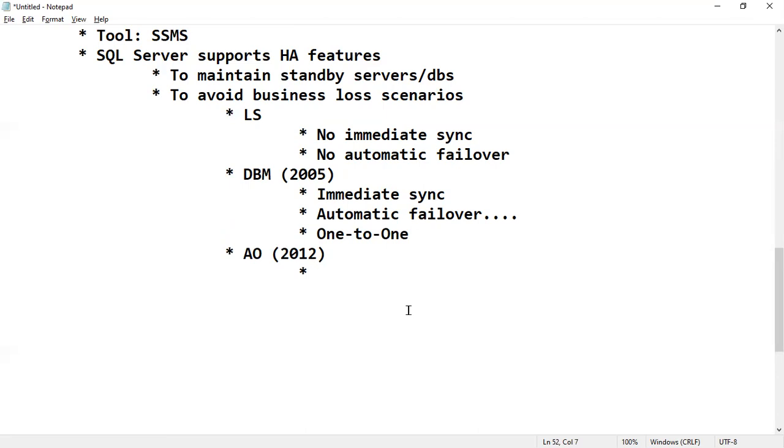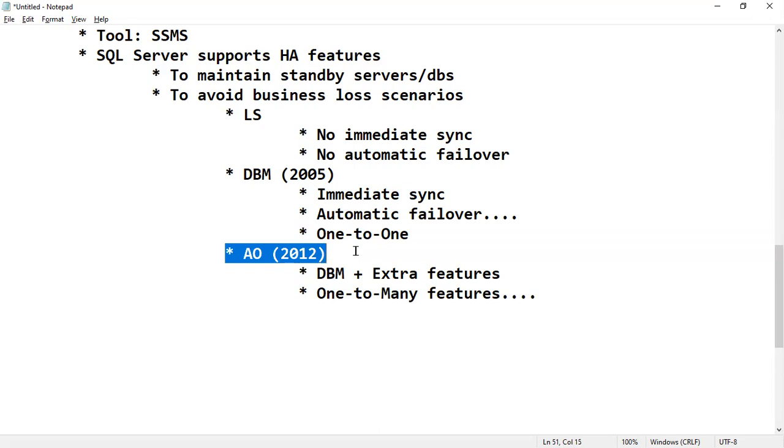To overcome those limitations, Microsoft has come up with Always On. Always On is database mirroring only, with extra features. The internal working is everything mirroring only. It is a one-to-many feature, so many other benefits are there with Always On. Today we are preferring Always On.